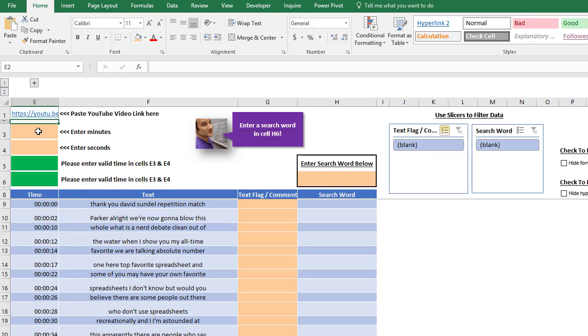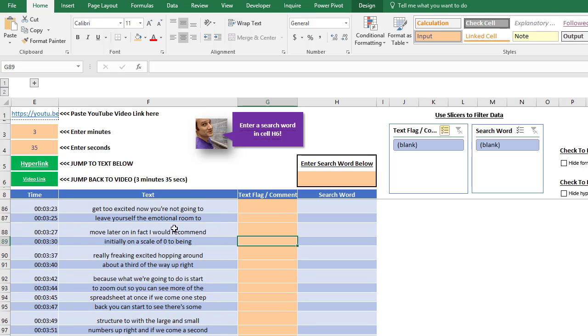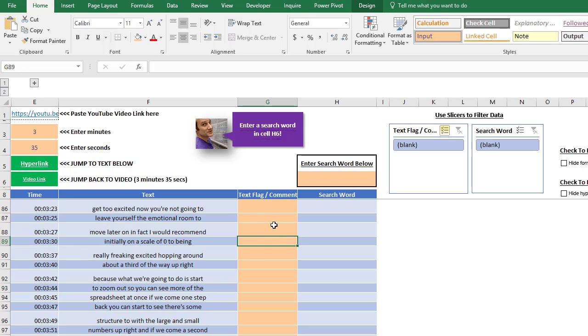What do they mean? Well, if you want to jump to a certain part of the transcript, go like this, type in, let's say, 3 minutes and 35 seconds, and then we press this hyperlink. It takes us to that part over here. So 3 minutes, 35 seconds is right in there in the middle. So that's where we are now. And we could put some comments here.